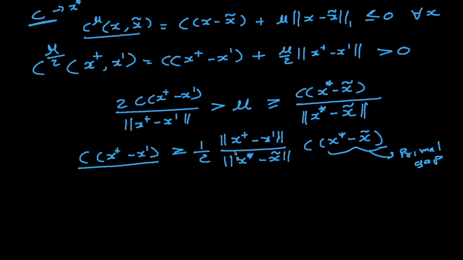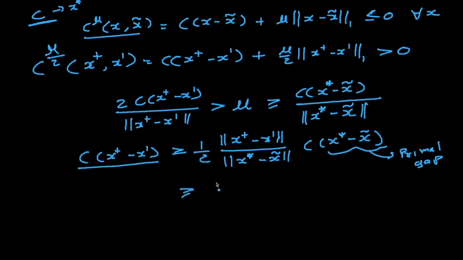How many bits am I changing in one step? We have to be changing at least 1 bit, right? Because we are changing to a different solution. The improvement has to be strictly greater than 0. So this part is at least 1, and the largest this part can take, in case of binary, is at most n, right? There are only n bits we can change. They are all 1 norms over here. So all of these are 1 norms.